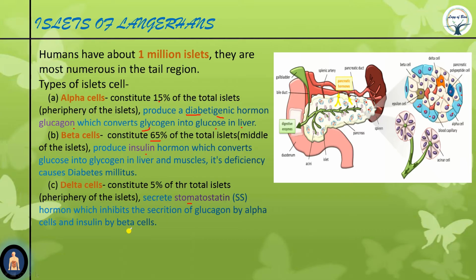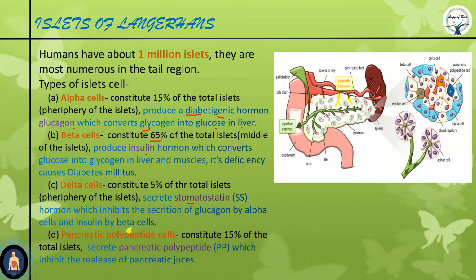Clear? The brain part we will discuss in neural control and coordination, but just remember this pancreatic somatostatin and that was gastric somatostatin.